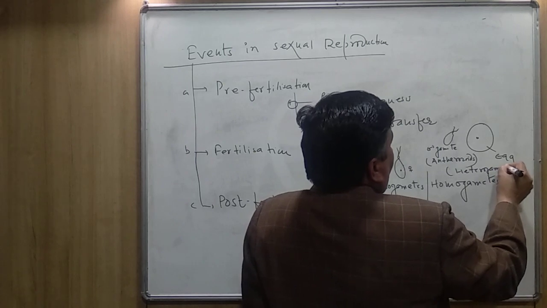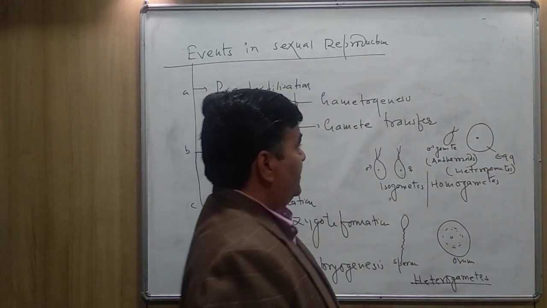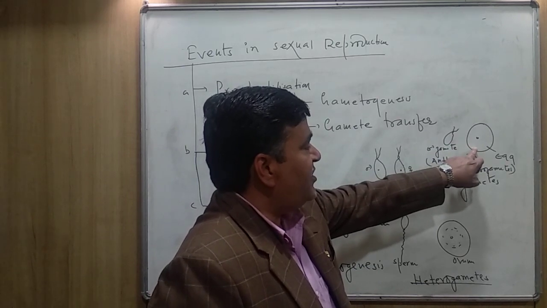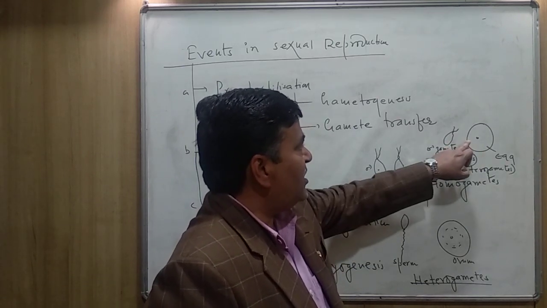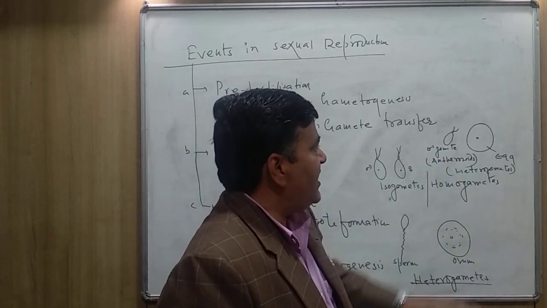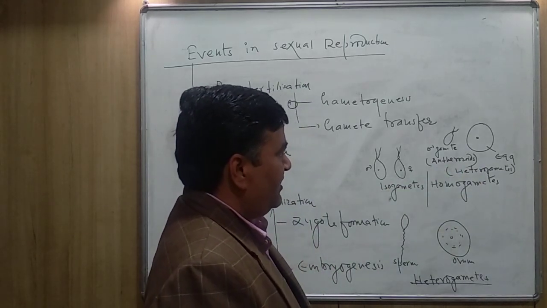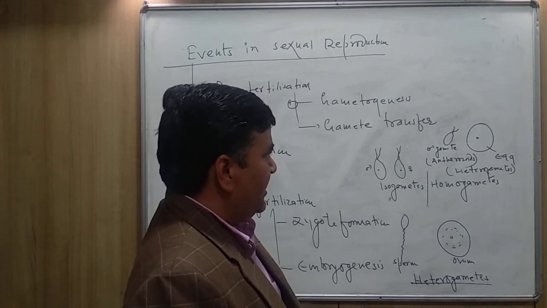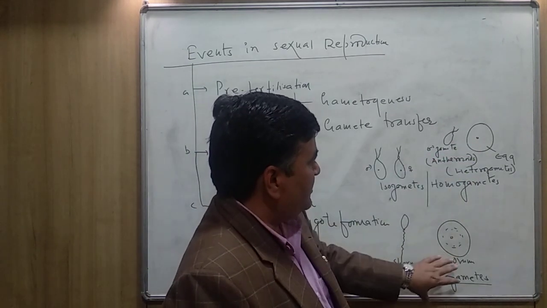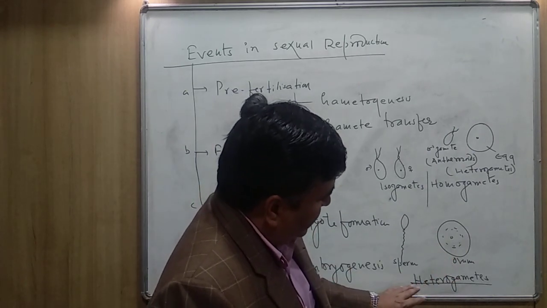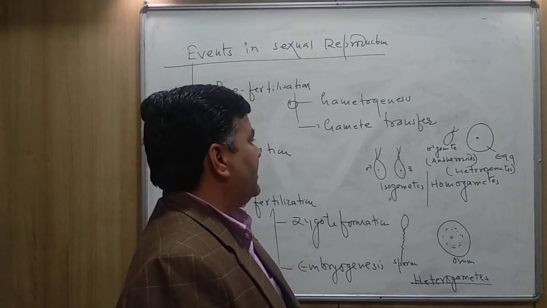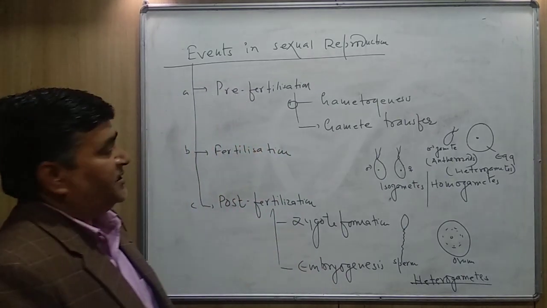Like in the case of Marchantia, the male gamete is motile and the female gamete is non-motile, and both are non-identical also. This is also known as heterogametic condition. These two are heterogametes, like in the case of bryophyte Marchantia. So these two diagrams are showing heterogametic condition, and this one is the condition for isogametes.